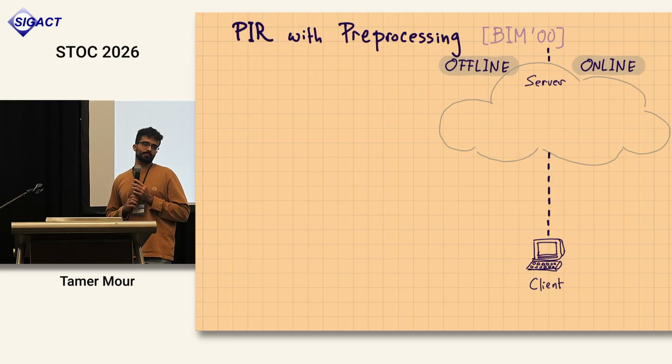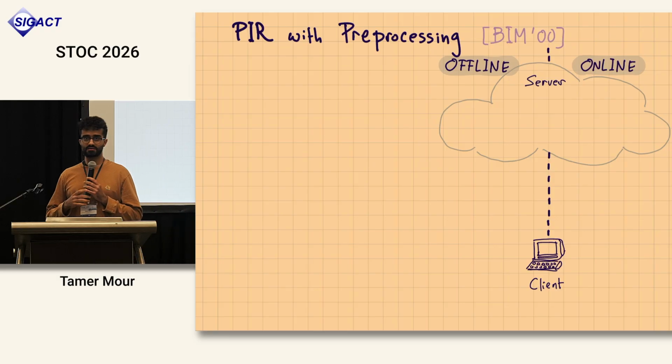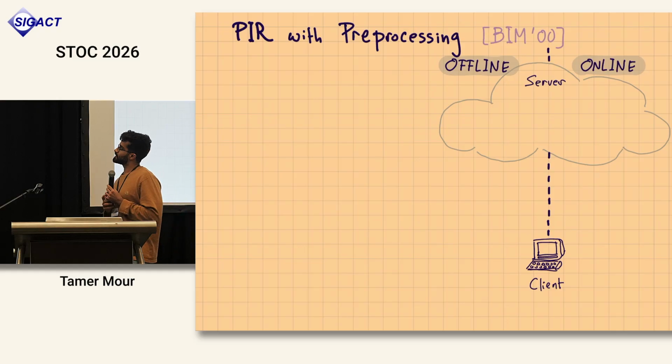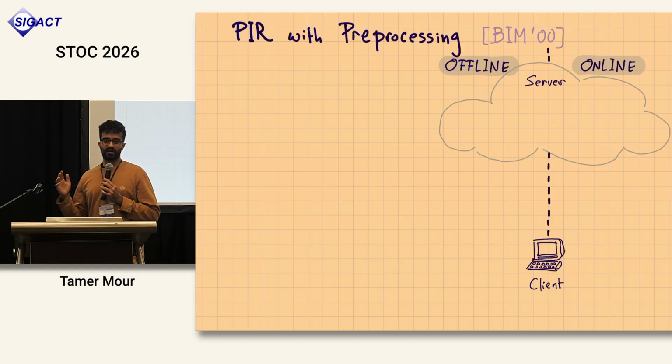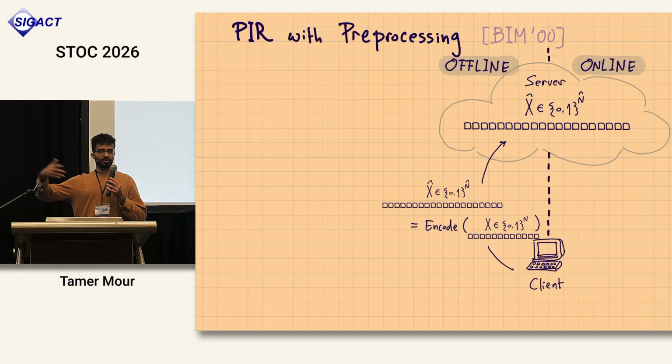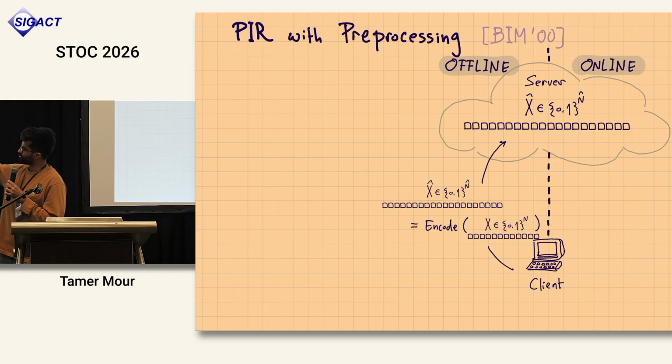For this reason, people have considered different models, specifically what I'm going to call PIR with preprocessing. Here there are two phases, the offline phase and the online phase. In the offline phase, I allow the client to encode the database using some encoding, which I denote here by x hat, and I allow it to be a little larger than the database.